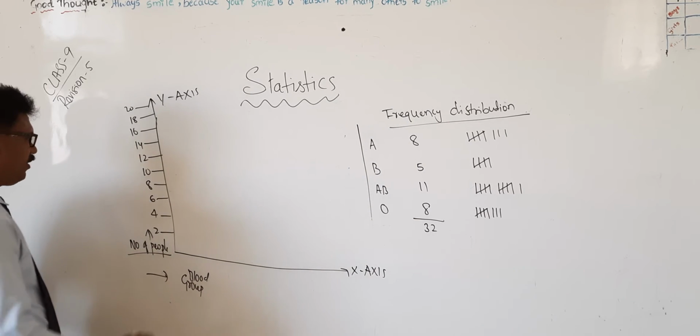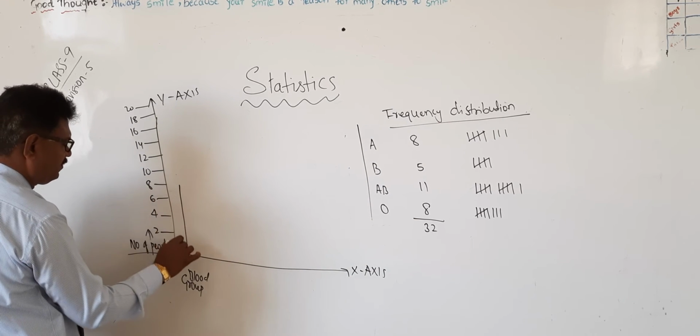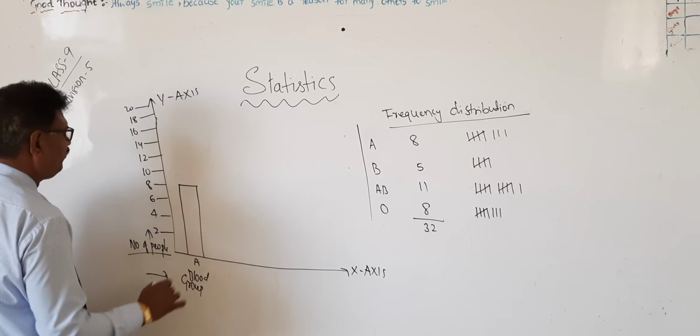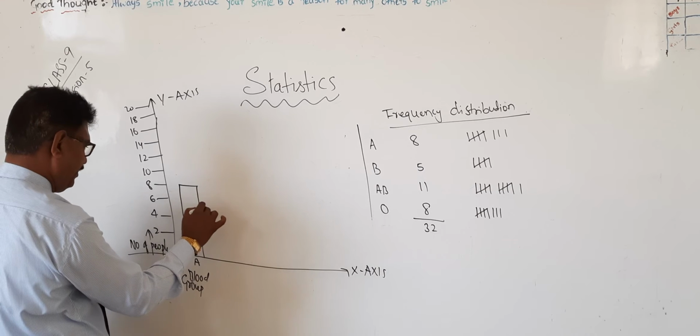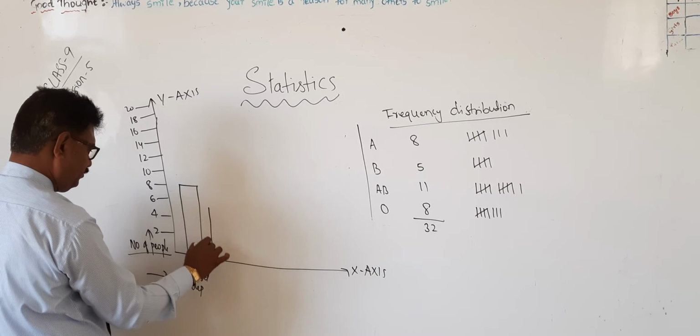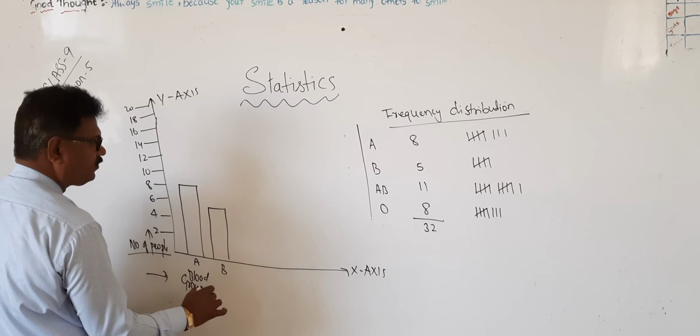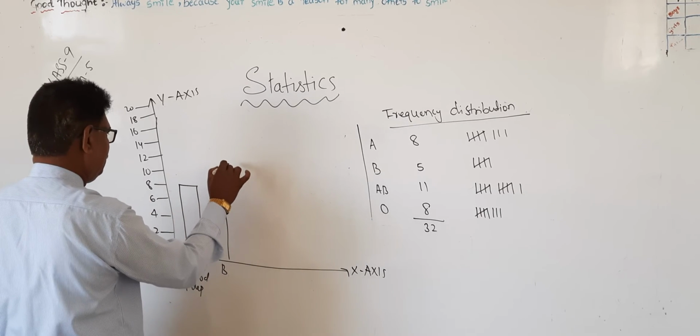Now A, 8 members are there. Next one is B, 5. AB, 11.